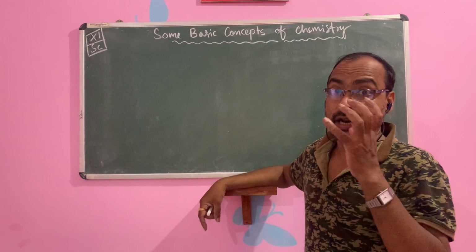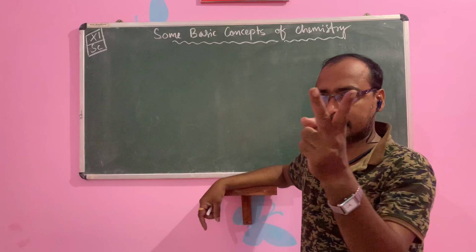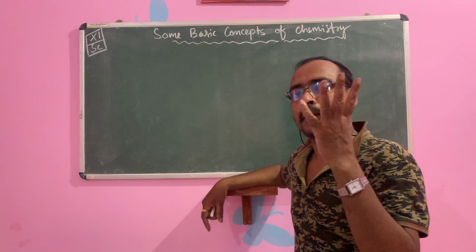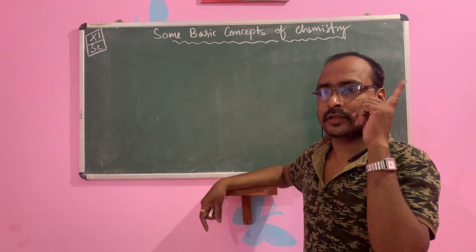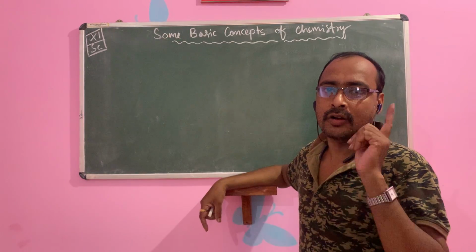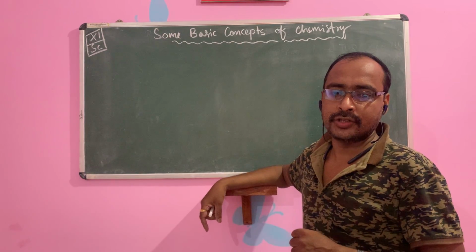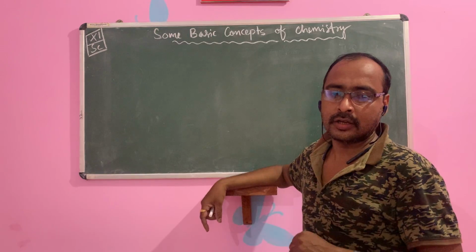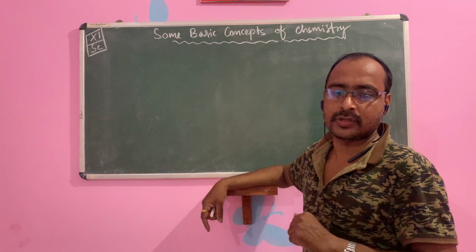And another thing, transformation, one matter to another matter, that is your chemical reaction. So these are the 4 steps in chemistry. Chemistry is the science of matter, that is, the composition, structure, properties and transformation of matter.